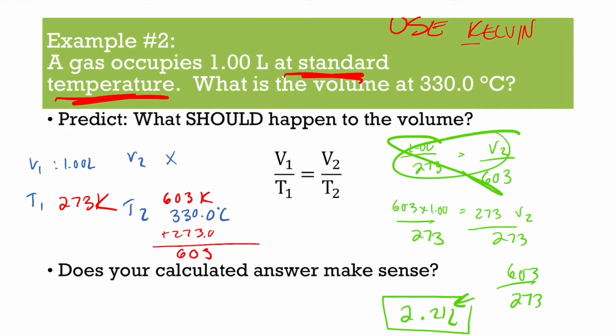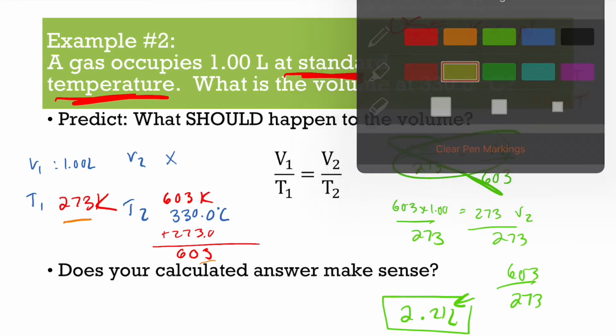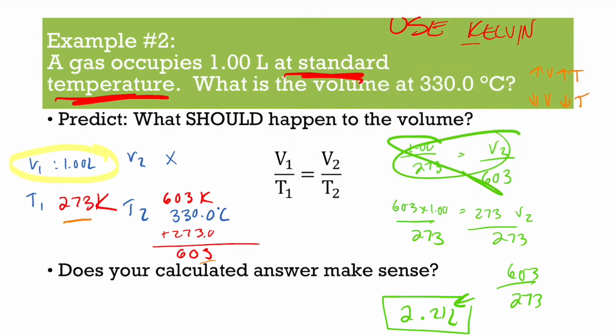Okay, just realized we forgot our prediction, but let's check it. We know there's the direct relationship, so if volume goes up, temperature goes up, or if one goes down, the other goes down. So temperature was increasing, so the volume should have increased, and did it? It did. We went from 1 to 2.2. That is an increase in volume, so yes, our answer does make sense.